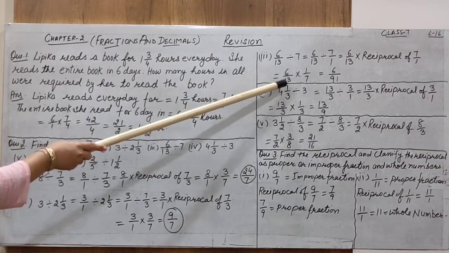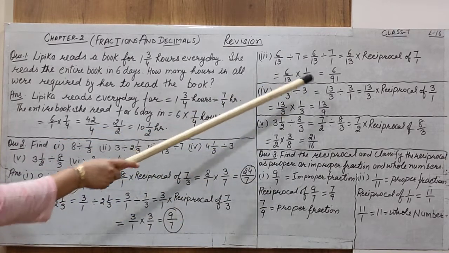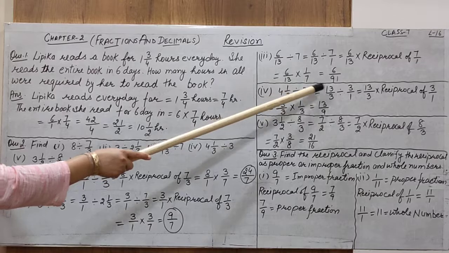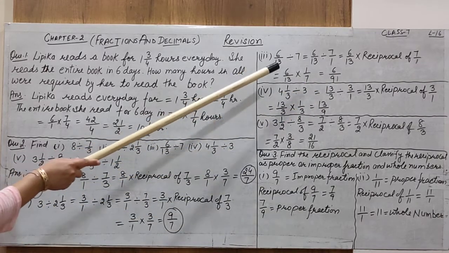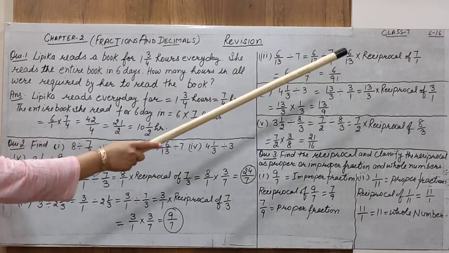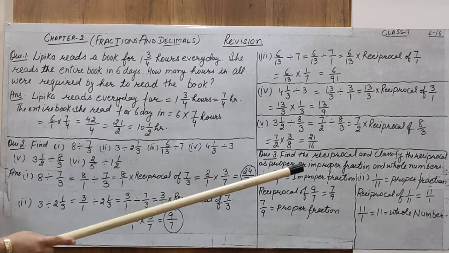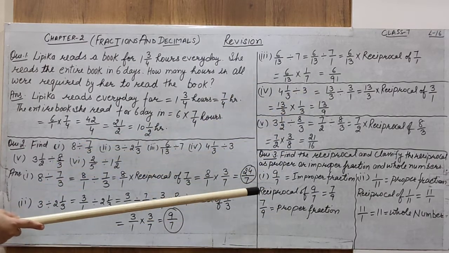So, 6 by 13 is multiplied with 1 by 7. The result is 6 multiplied by 1, which is 6, and 13 multiplied by 7, which is 91. So, when 6 by 13 is divided by 7, we first change it into a fraction, then multiply with the reciprocal of 7 by 1, and we get 6 by 91.